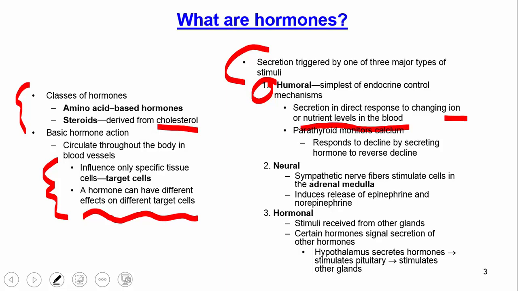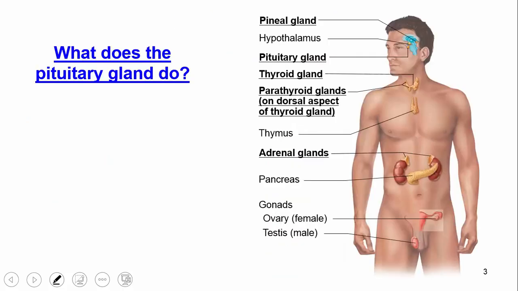That's humoral. The second category is neural. Here there is a nervous system response. The nervous system is basically indicating that the body or a certain organ should release hormones. And then the third is hormonal, which sounds a bit odd, right? We're saying hormonal causes the release of hormones. Obviously something had to start that release of the first hormone, but after that, a given hormone can cause release of a secondary hormone. And this is an example that you see on the bottom.